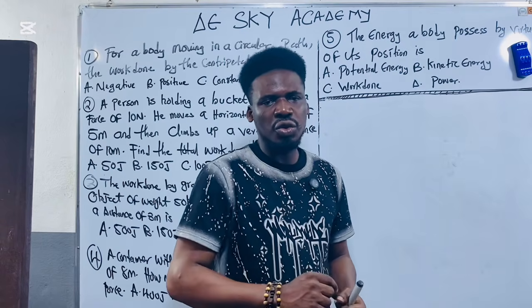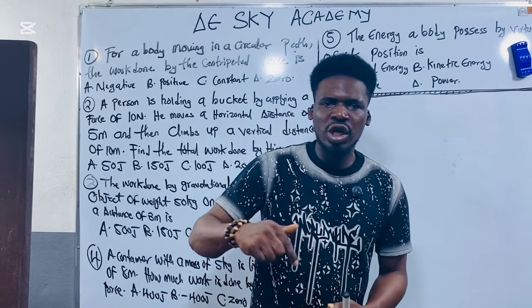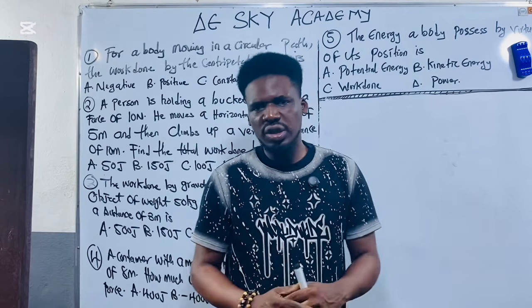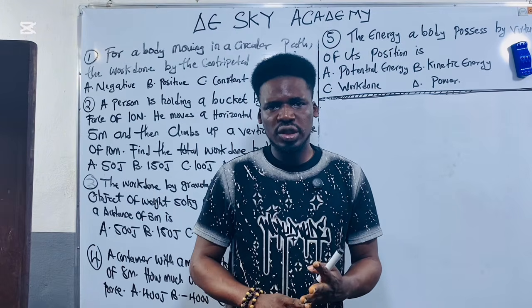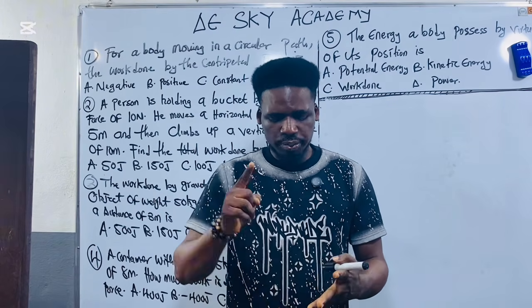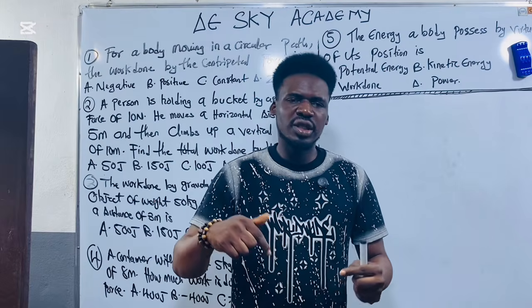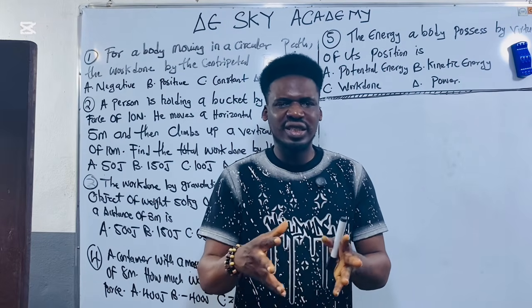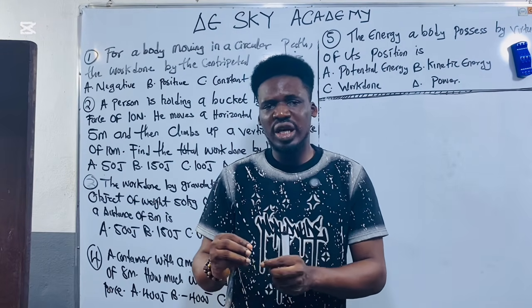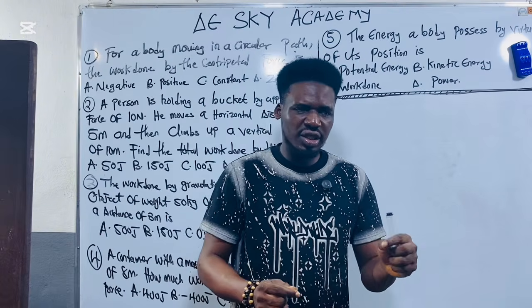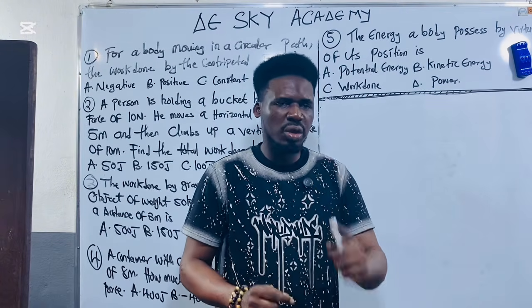The first thing I want you to note is this: work, energy, and power, all of them are scalar quantities. Work is a scalar quantity, energy is a scalar quantity, power is a scalar quantity. That means they have what we call magnitude, but they don't have direction. That is note number 1.